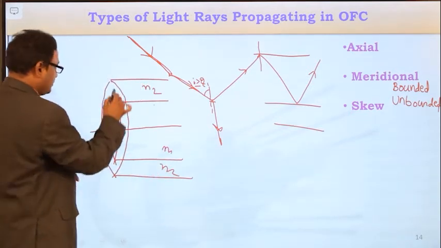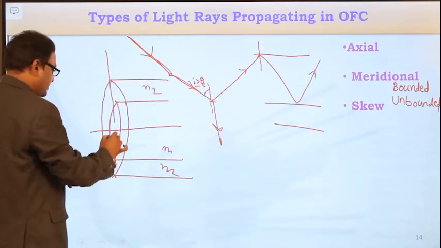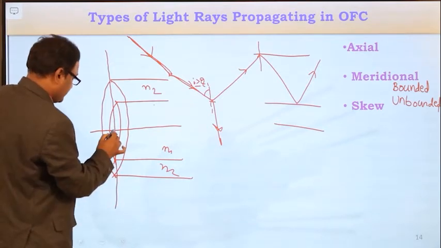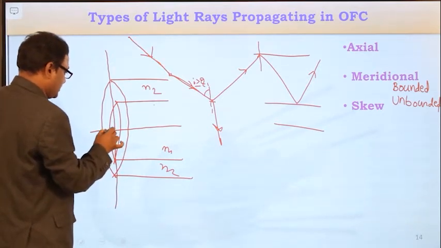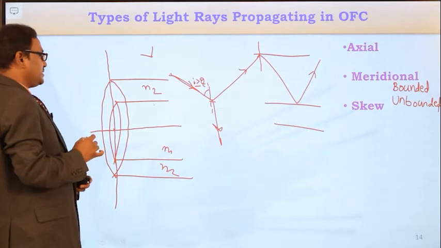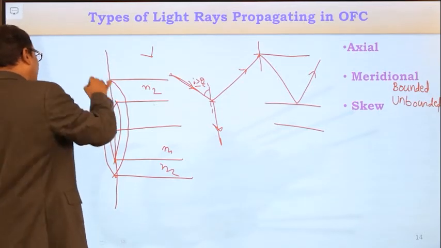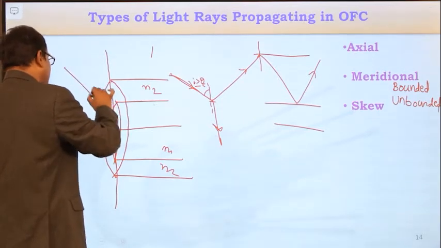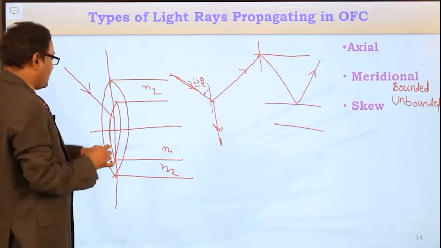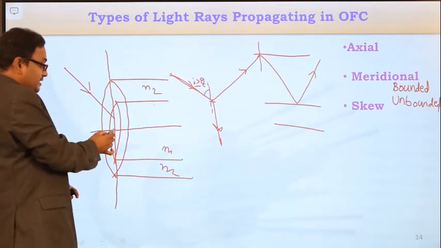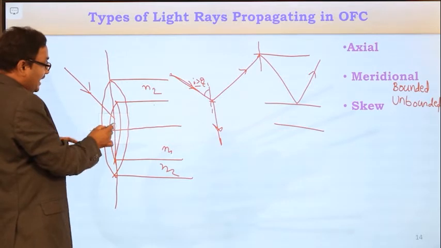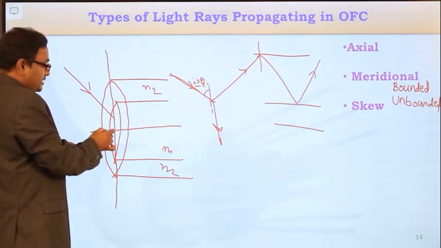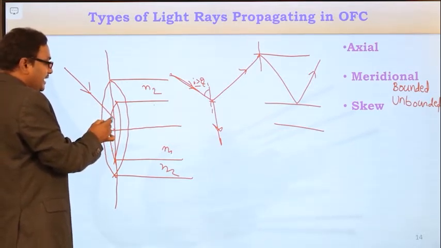And now draw the normal to the surface of separation, and this is the center of the core axis. And if the light ray enters at a place which is other than the center of the core axis, this is the center of the core axis, light ray enters here.